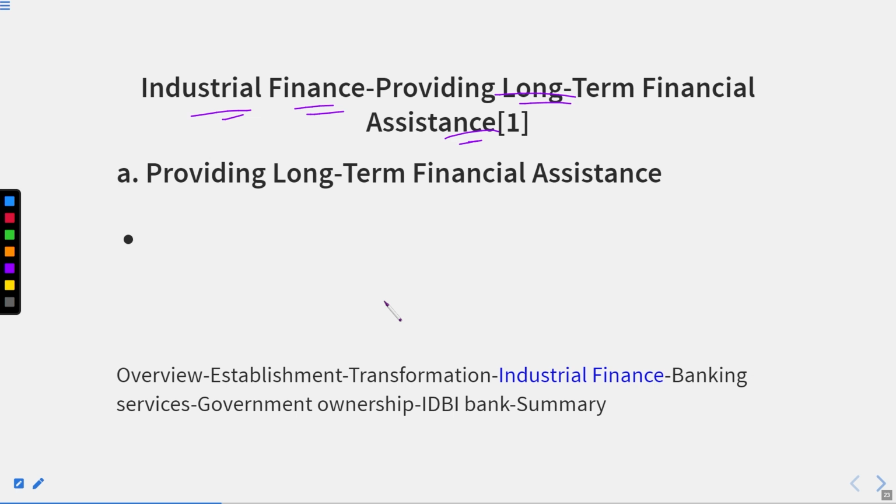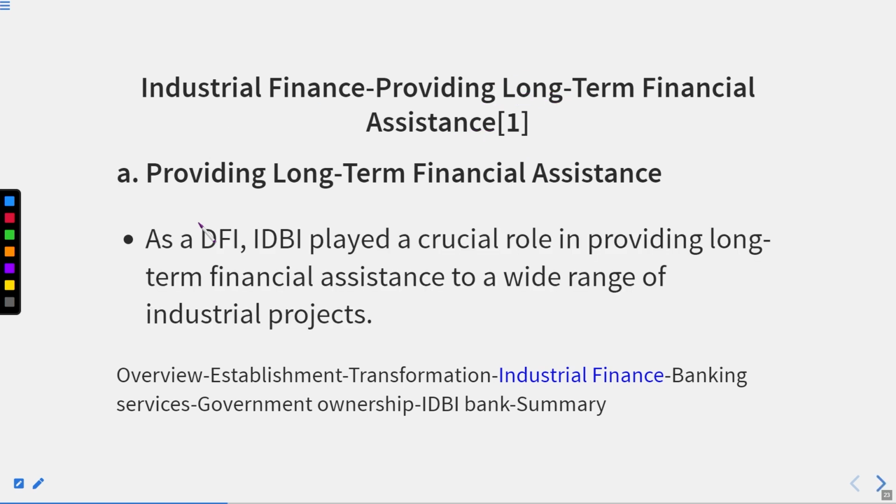Okay, so when we talk about long-term financial assistance, it is very, very important. Because it is not for 1 year, 2 years, 3 years, it is basically for 15 years, 20 years, and so long. So the first is providing long-term financial assistance. What do you mean by it? Let's see. As a DFI, Development Financial Institution, IDBI played a crucial role in providing long-term financial assistance to a wide range of industrial projects.